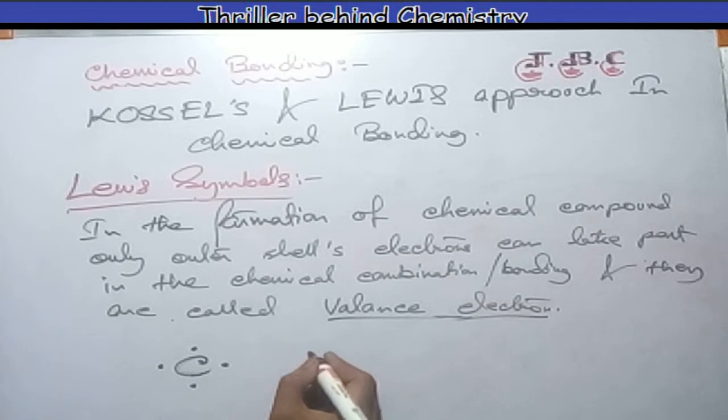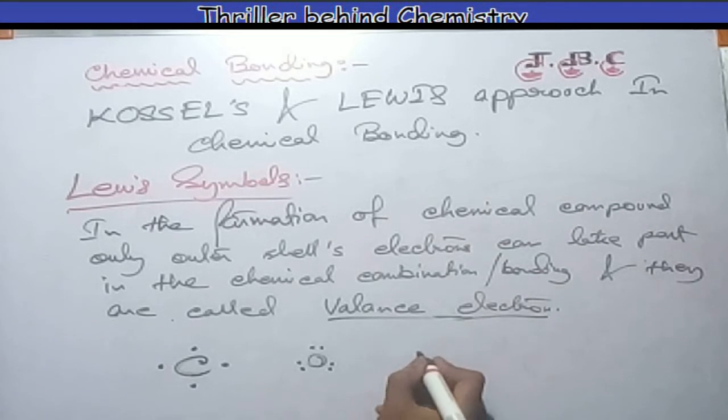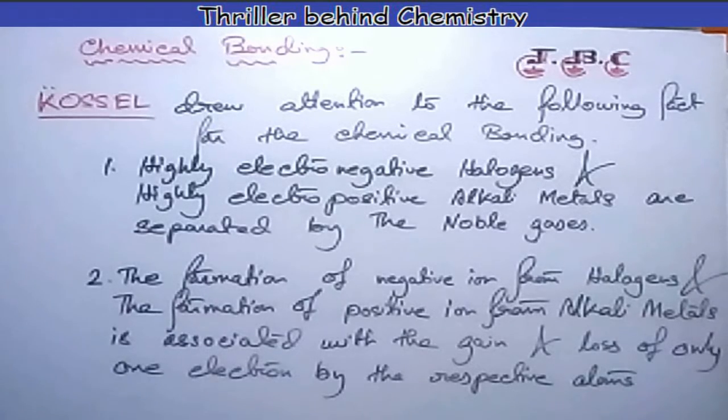For oxygen, there are 6 dots. That means oxygen's outer shell has 6 electrons. For nitrogen, that means the nitrogen's outer shell has 5 electrons. That's why there are 5 dots. Clear? So then, Kossel drew some attention to the following facts for chemical bonding, which are very interesting and